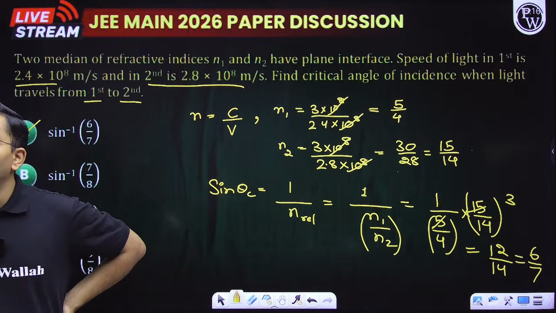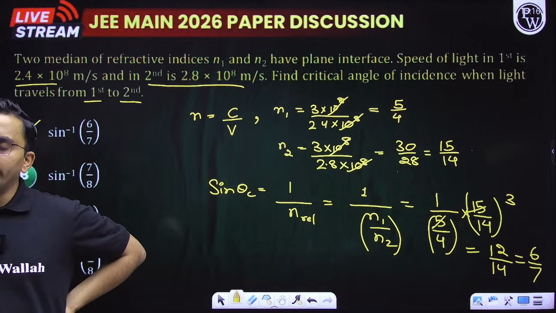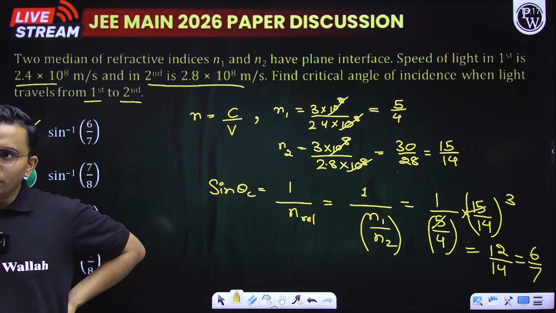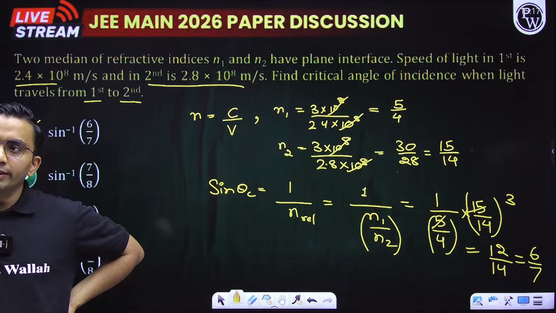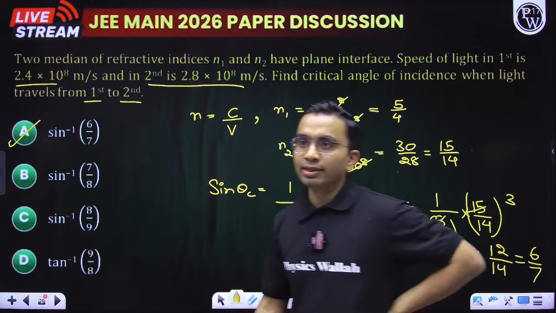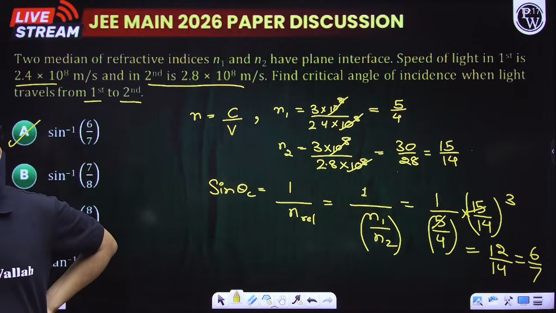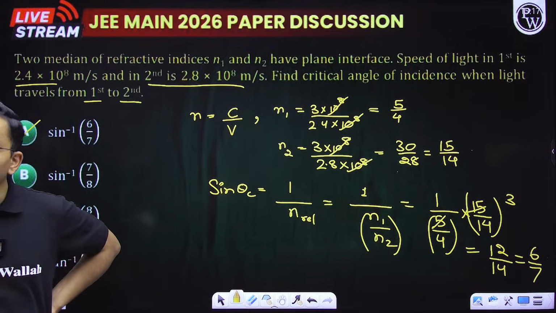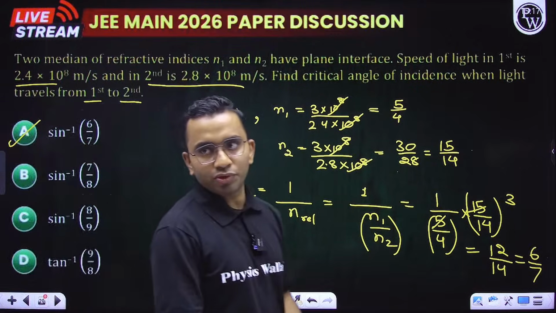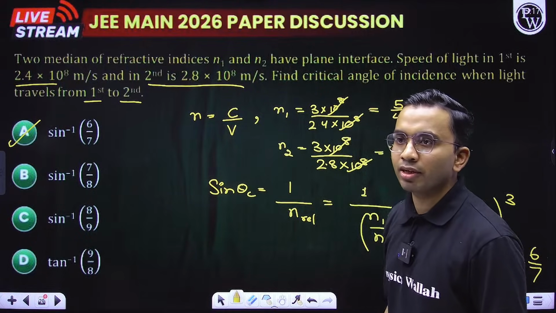Sir, got 45 correct. Is it possible to get 99 percentile? Okay, if you got 45 correct, it means you will be getting 180 marks, and in 180 marks you can get 99 percentile. Great, good score. Sir, most important topics कौन से हैं? I'll tell, just in a few minutes. After one more question, I'll tell the analysis of physics till now.